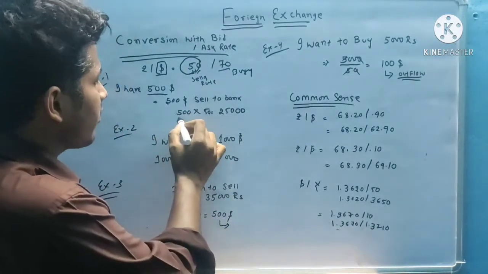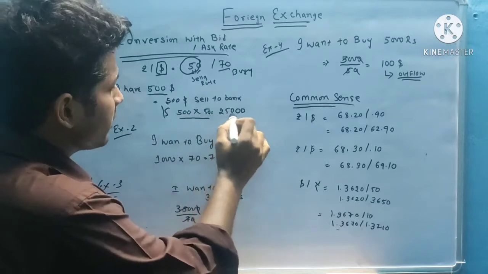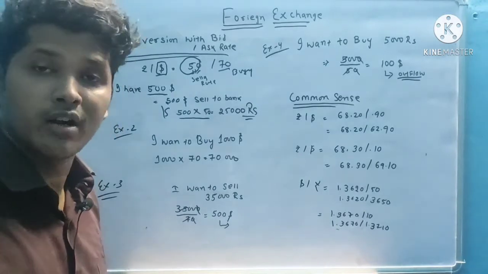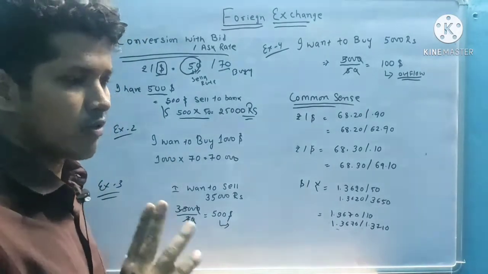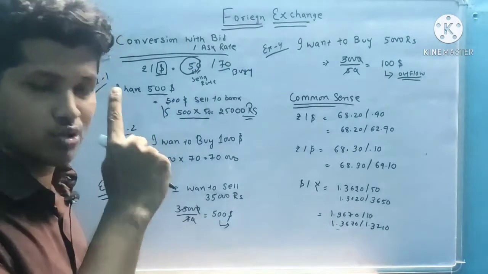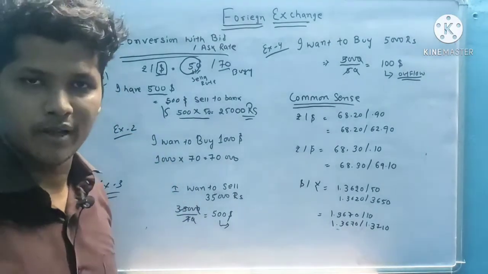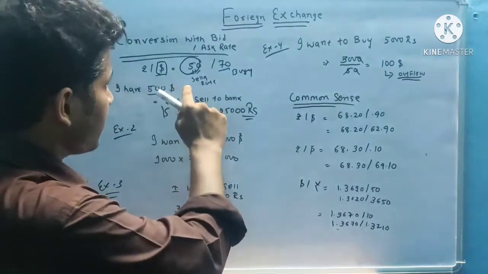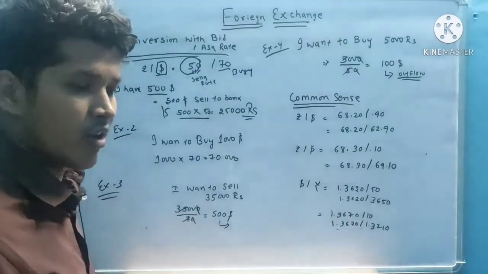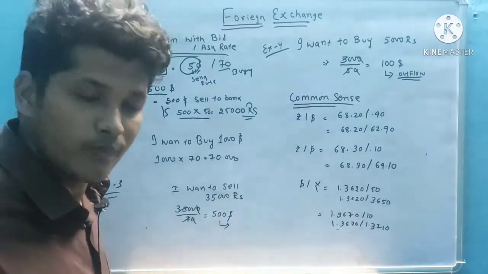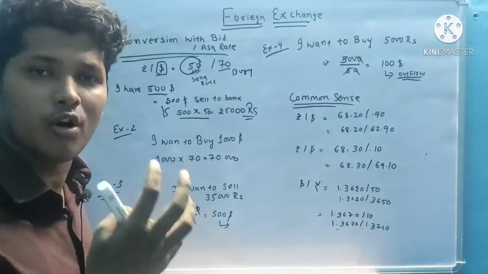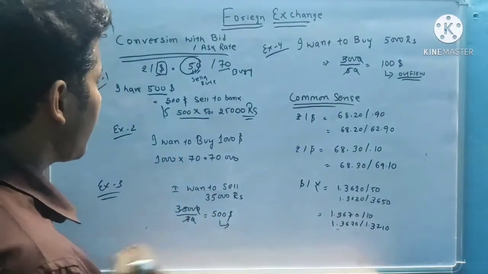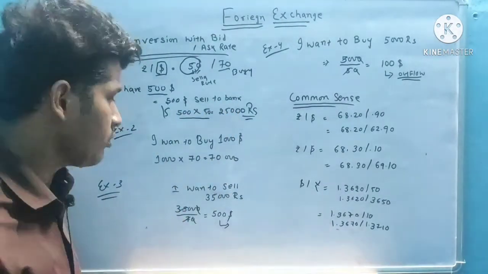So here I multiply $500 into 50, which is equal to 25,000 rupees. Whenever a question is given in bid or ask rate, the technique to memorize is: first choose the rate, second apply the calculation. So here I choose the rate, whether I will buy or sell. Dollar sell, so I choose the 50. Then I check whether I convert the base currency into the price currency or the price currency into the base currency. Here I convert the base currency into price currency, so that's why I multiply, because I already told you.